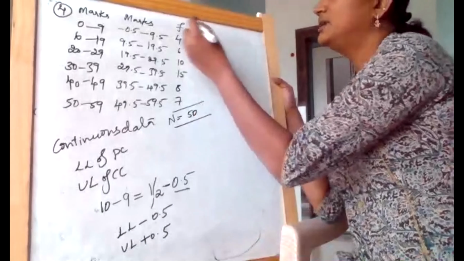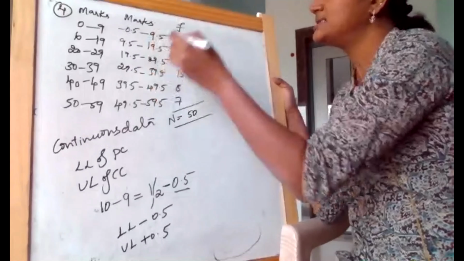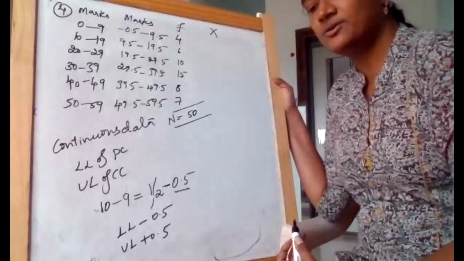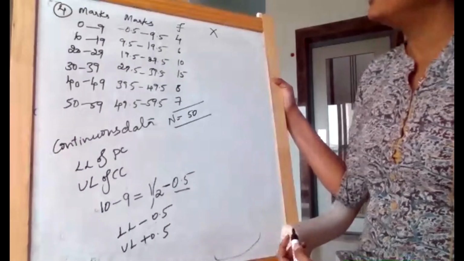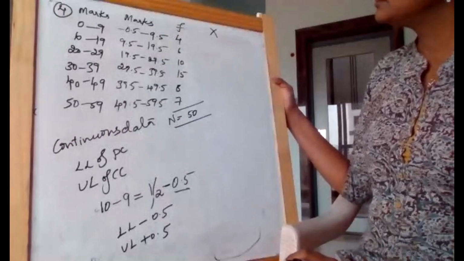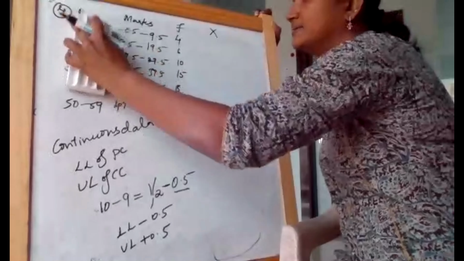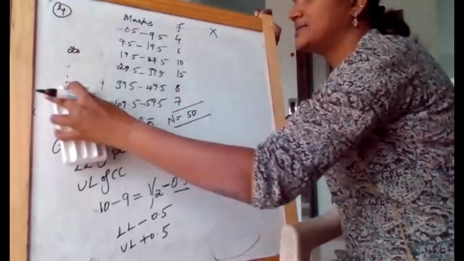Next, we need to derive the x value. Only marks are given, it is a continuous series. We don't have the x value till now. So how to get the x value? I'll take lower limit plus upper limit divided by 2. Very simple.